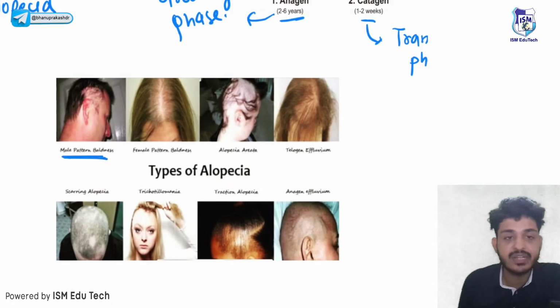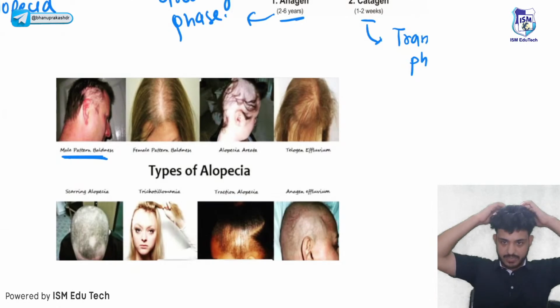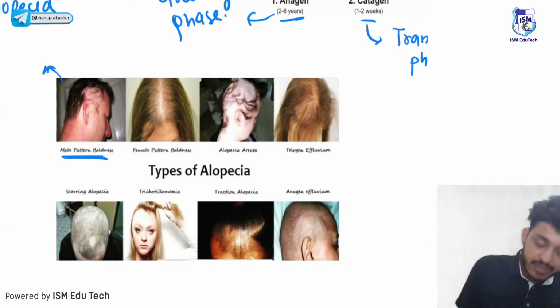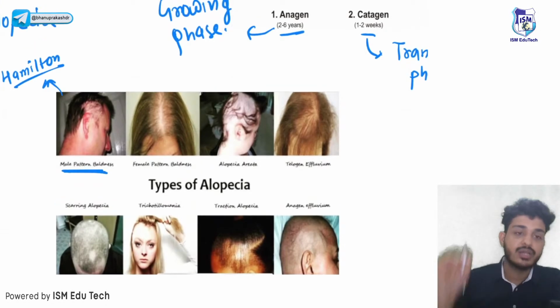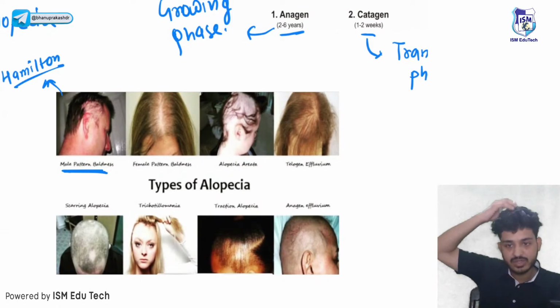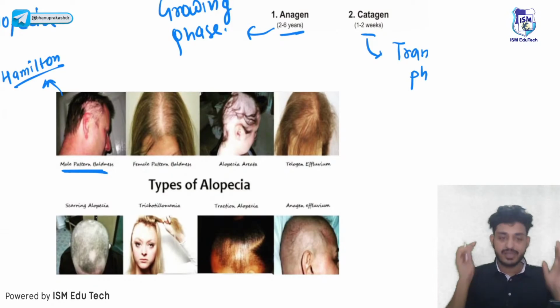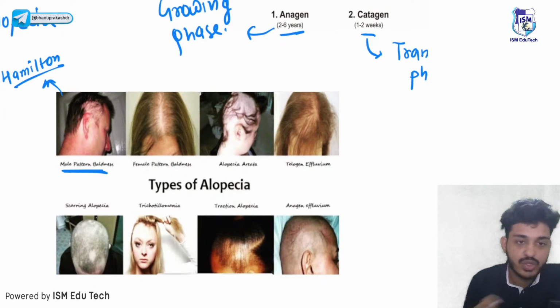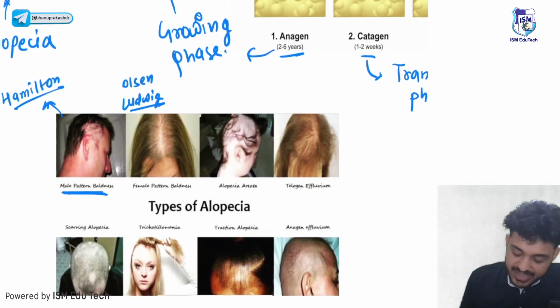Where do we see male pattern baldness? In males, the hairs will be lost from this part, first this part and this part. That pattern is known as, what do we call it? Hamilton pattern. In male pattern baldness, that pattern is known as Hamilton pattern. In females, what will happen? The hair loss will occur from this portion, that is the vertex, from where the girl parts their hair. So in females we have two patterns. First one is your Olsen, and second one is your Ludwig. Two patterns of hair loss that will be seen in females, right?